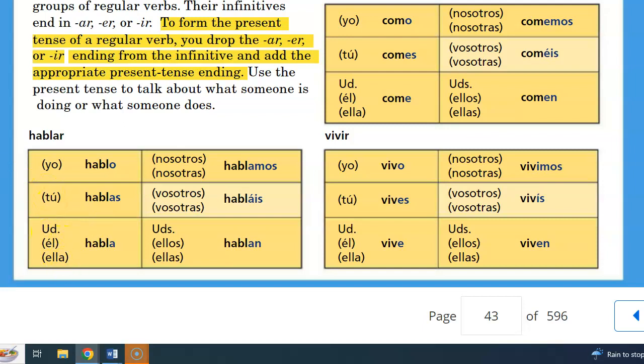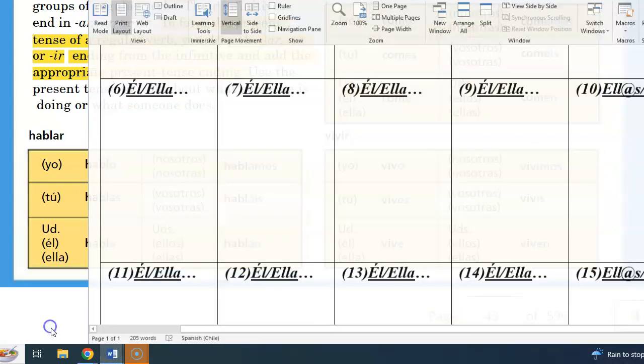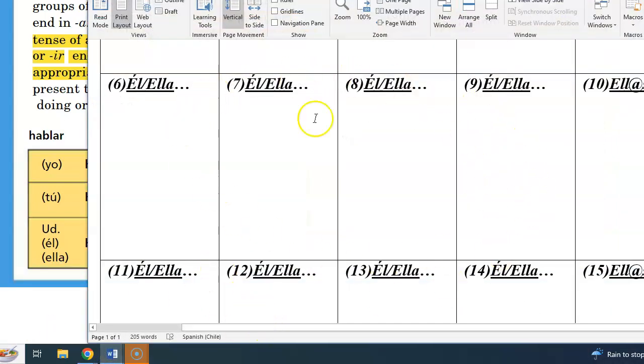If they say, yo juego videojuegos, then you're going to put their name and change juego to juega. Dominic juega videojuegos. If they slept a lot, that's the verb dormir. Yo duermo. We'll change duermo, put their name, and then in the él, ella form it would be duerme, right? Ignacio duerme. So for boxes 6 through 9, 11 through 14, it's going to be in the él, ella form.